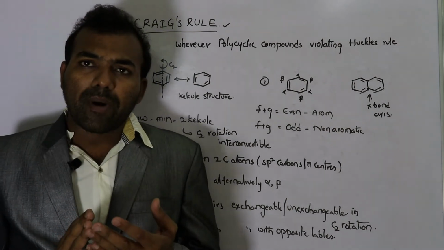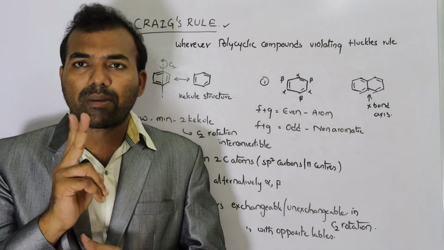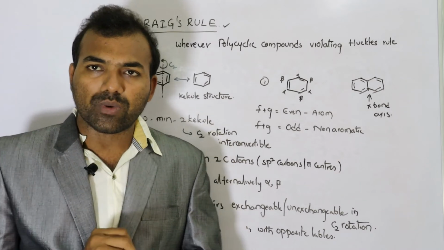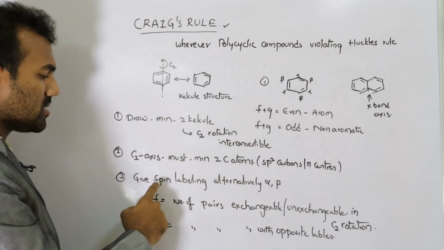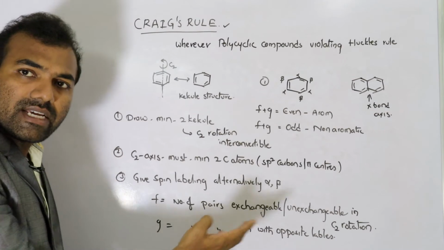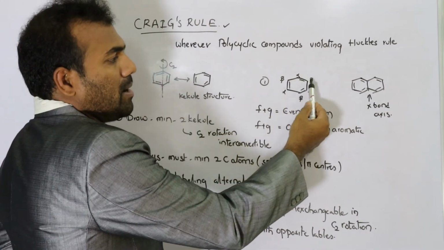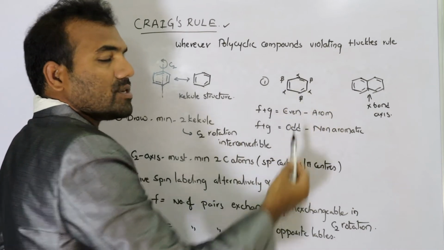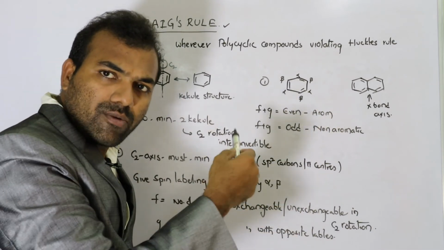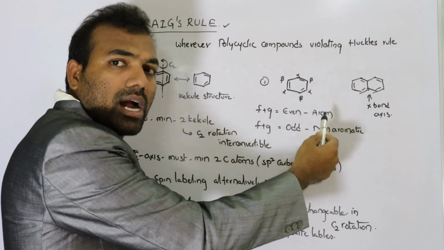That is another rule. And the next one is to give labeling alternatively, alpha, beta, alternatively. So how? Here alpha, beta, alpha, beta, alpha, beta. So you should give the labeling alpha, beta alternatively.